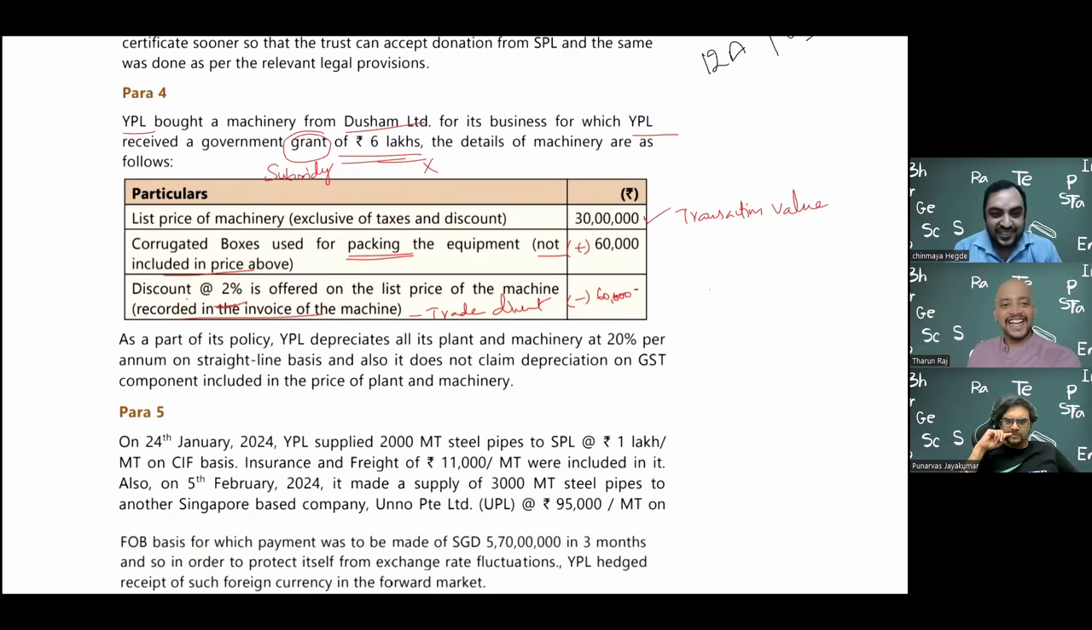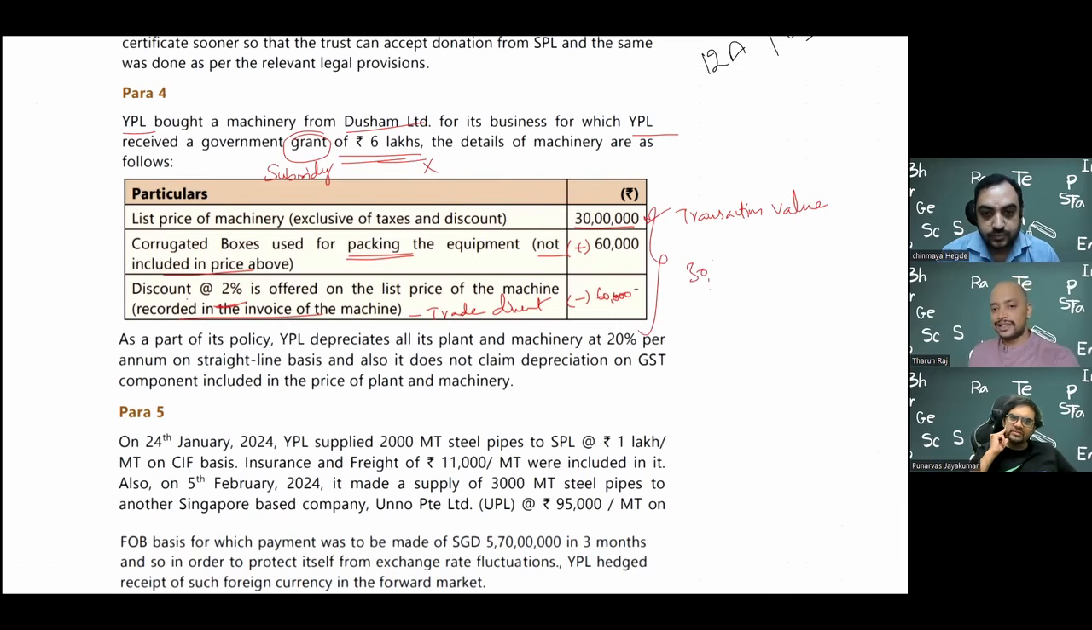As a part of its policy, YPL depreciates all its plant and machinery at 20%. So this is actually another part. The valuation is complete here. So 30 lakhs plus 60,000 minus 60,000 means 30 lakhs will be taken as the value here. Value of supply will be 30 lakhs.